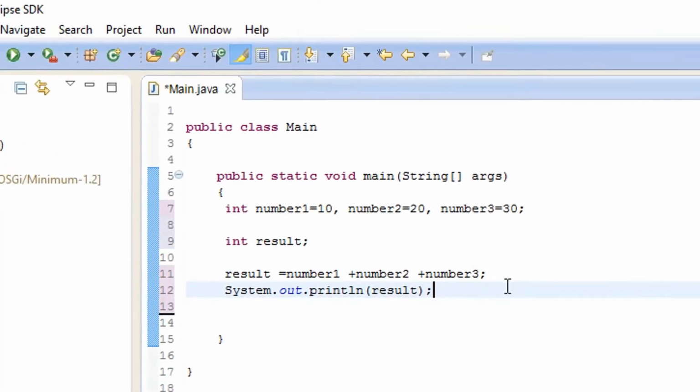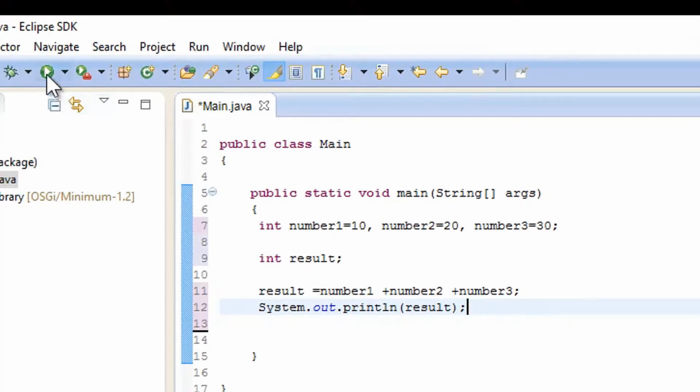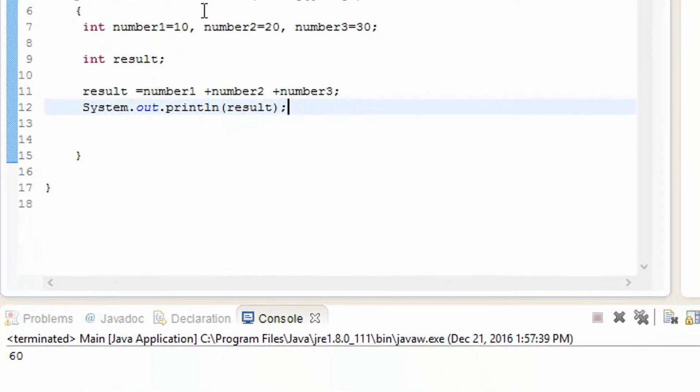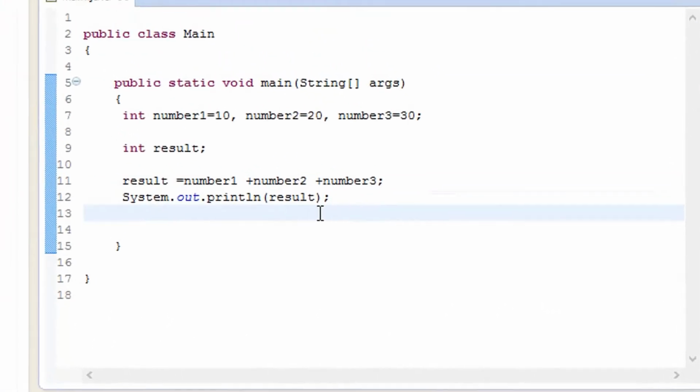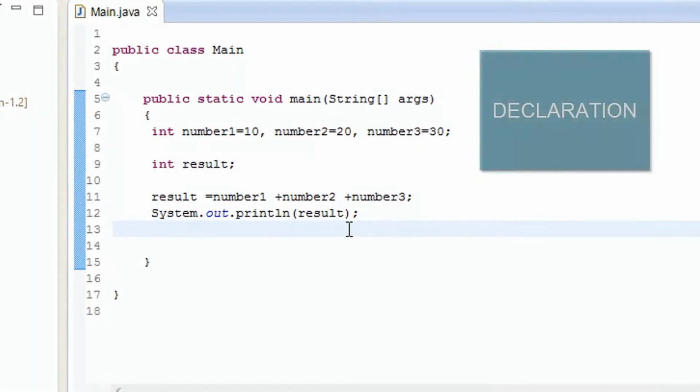So let's just check it out and see if that works. Let me just go ahead and play it. So it added 10, 20, and 30 and gave the result as 60. It works. Okay, now as you know that it is working right now, so I have explained you the declaration part and give you the explanation of comment.